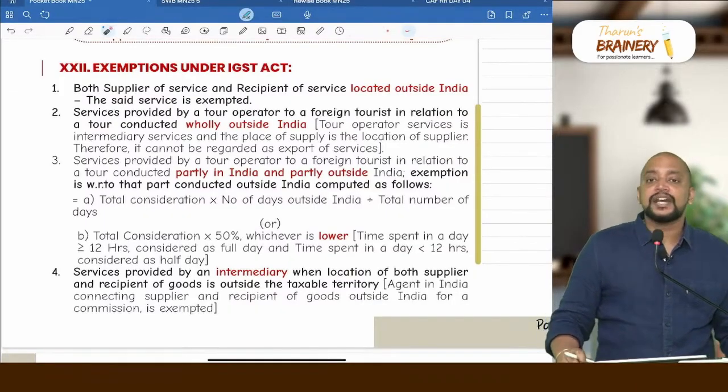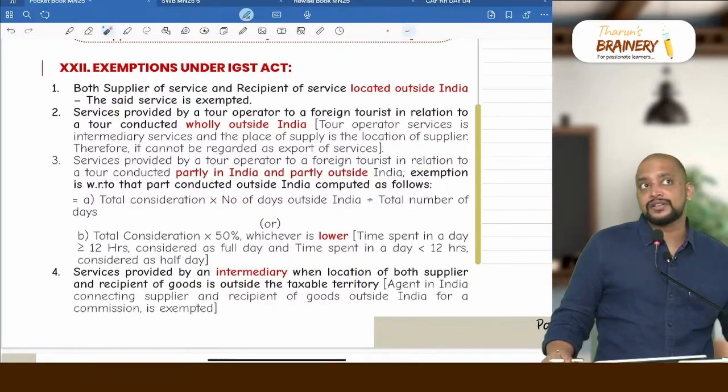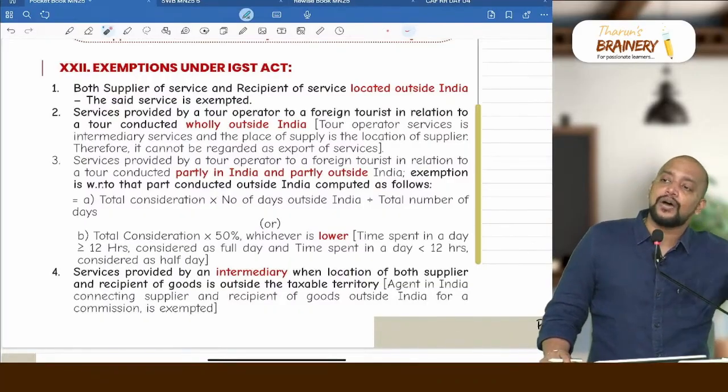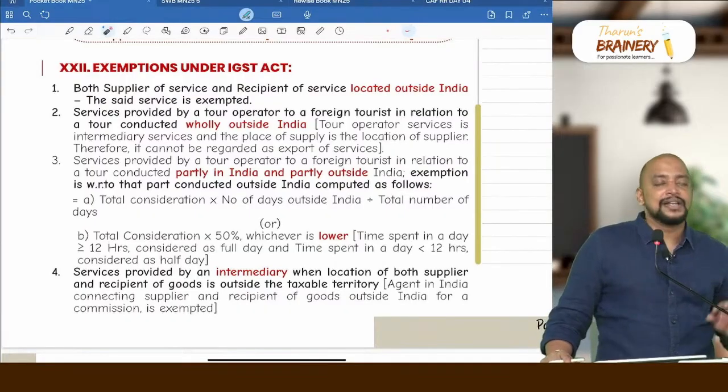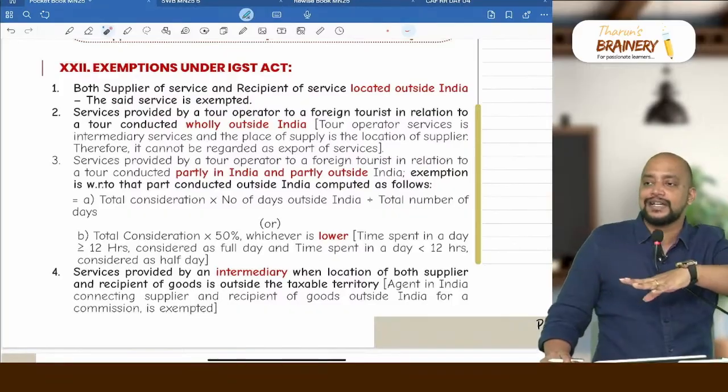Then number 2, services provided by an Indian tour operator. To whom are they providing services? To a foreign tourist. And where is the tour conducted? Completely outside India, then it is exempted. Example, an Indian tour operator providing tour operator service to a US citizen in relation to a tour in Sri Lanka. So completely it is exempted.